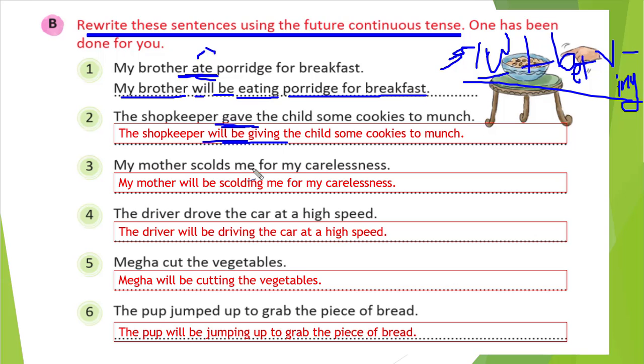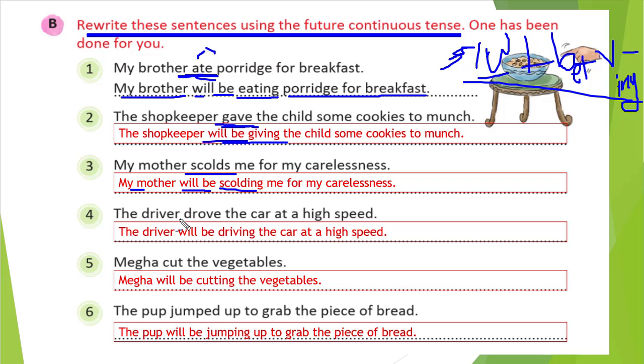My mother scolded me for my carelessness. So scolds, right? So the verb is scolding, right? So how will we write? My mother, that is singular, so we will write will be, and scold will become scolding with ing: scolding me for my carelessness. The remaining part will be the same, correct?